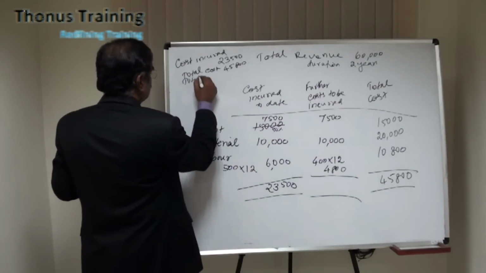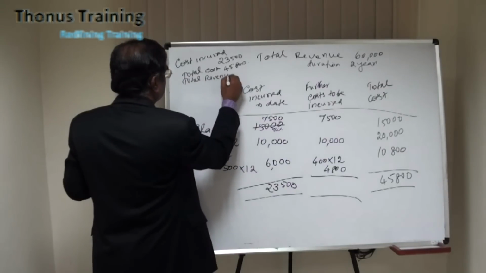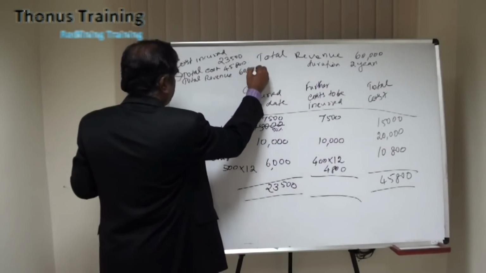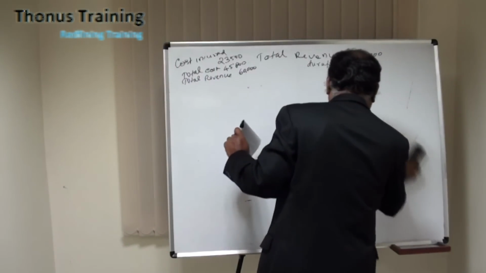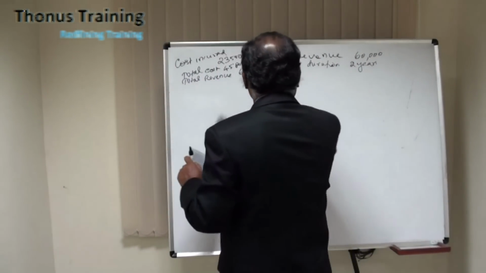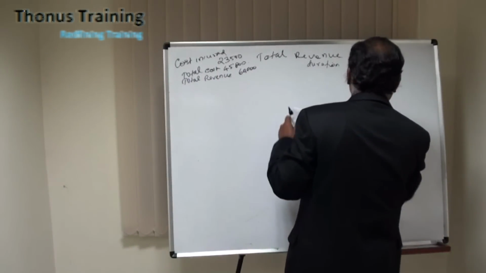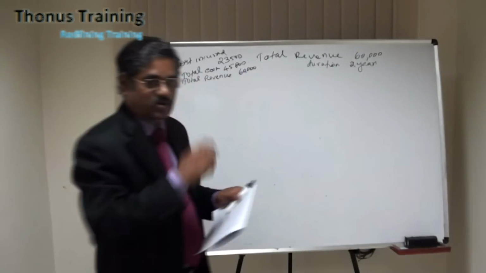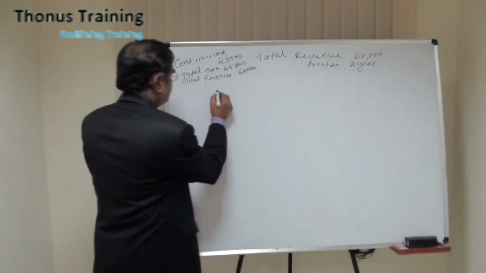Total revenue is 60,000. Now we will prepare the contract account and the profit and loss account. The contract account will give us the information of the amount due from the customer, whereas the profit and loss account will give us the information as to the profit made.